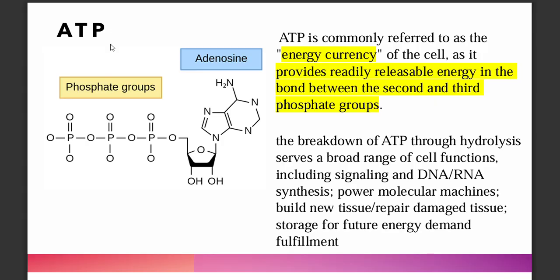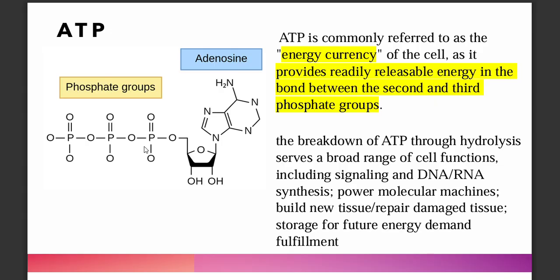From our previous discussion, adenosine triphosphate is a nucleotide where you have your nitrogenous base adenine and your sugar ribose, so adenosine, and then it has three phosphate groups attached to it. It provides readily releasable energy in the bond between the second and third phosphate groups.